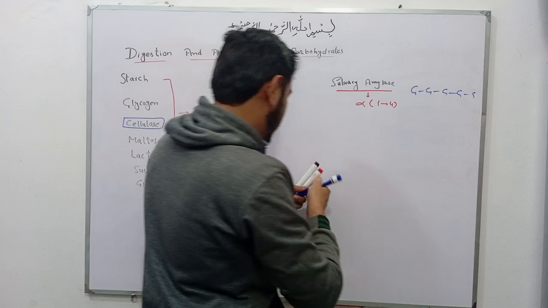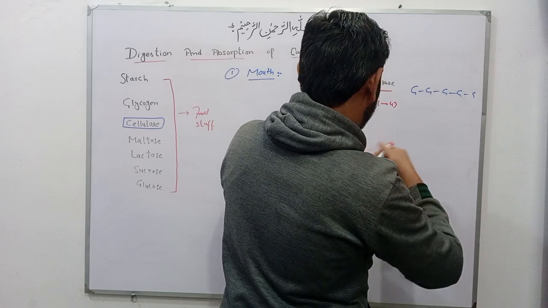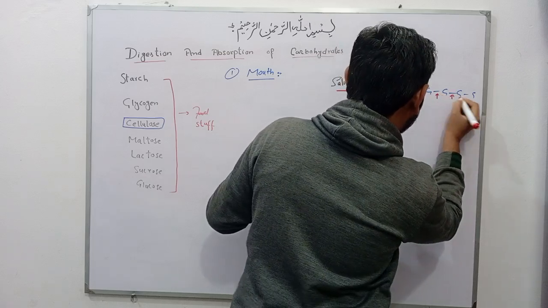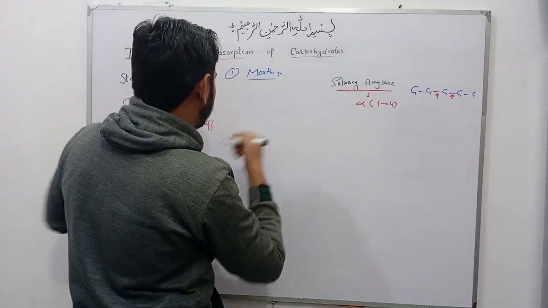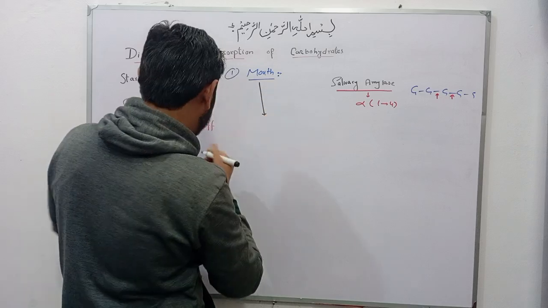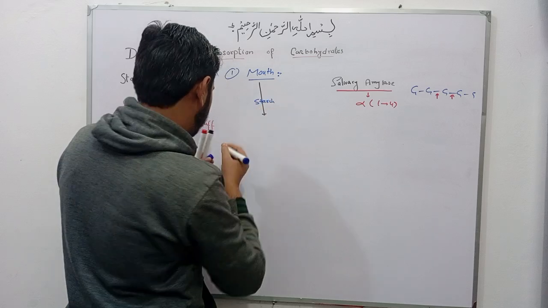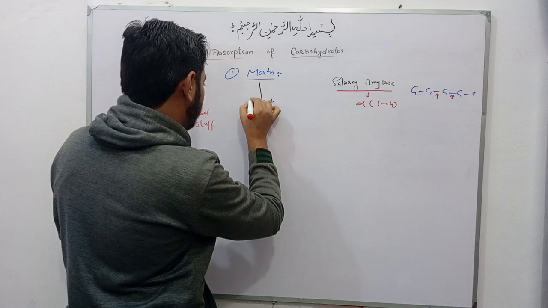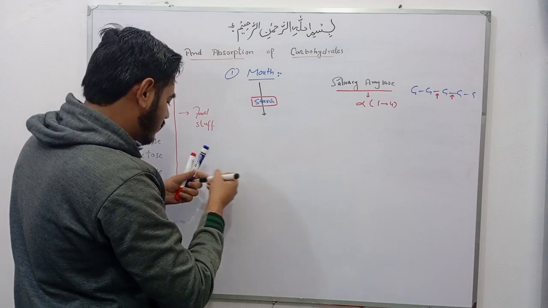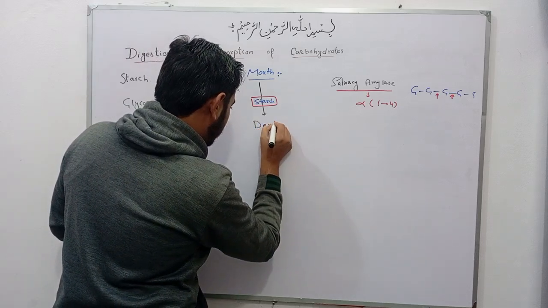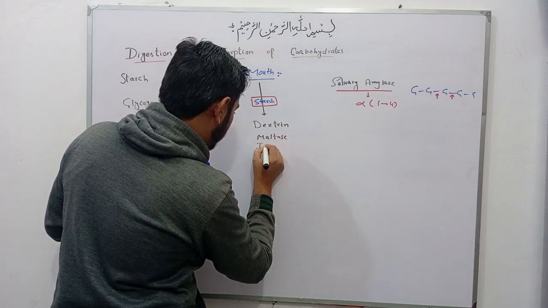This enzyme acts upon the alpha 1,4 glycosidic bond. So salivary amylase enzyme acts upon starch and converts it into dextrin, maltose, and isomaltose.